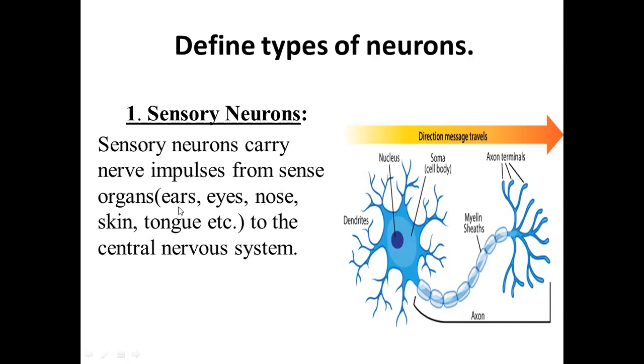Ears, for example, are responsible for the sense of hearing. Eyes are responsible for the sense of sight or vision. Nose is responsible for the sense of smell. Skin for feeling, and tongue for taste through the taste buds.